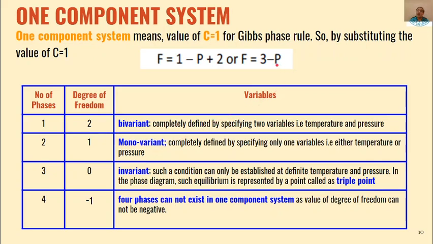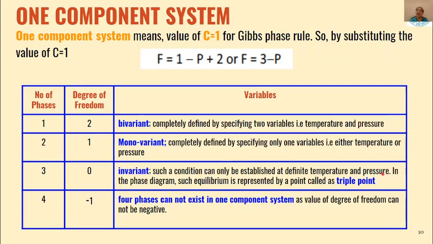Similarly, if number of phases are 3, then substitute P is equal to 3, that means F will be equal to 0, 3 minus 3, degree of freedom is 0. That means the system will be invariant. That means that condition can only be established at a definite temperature and pressure.